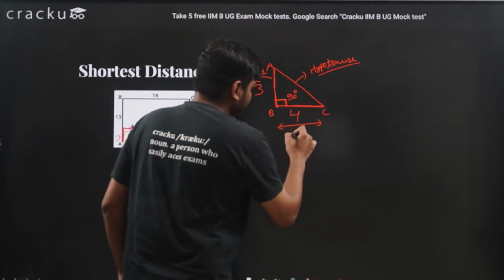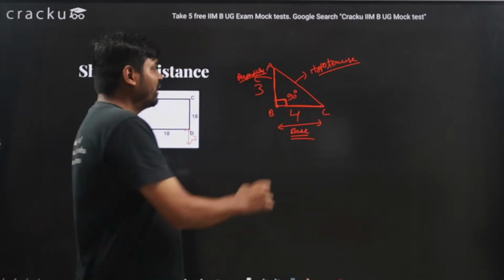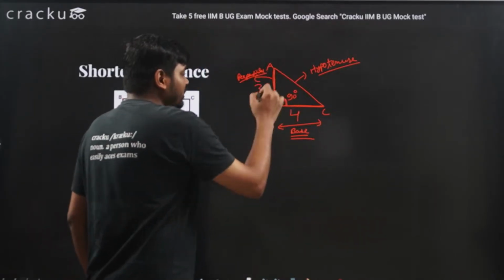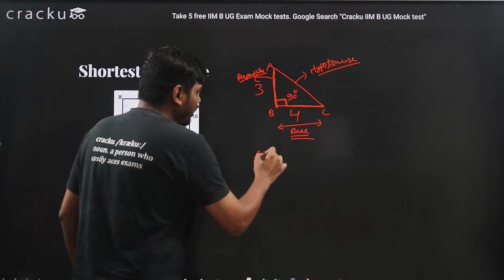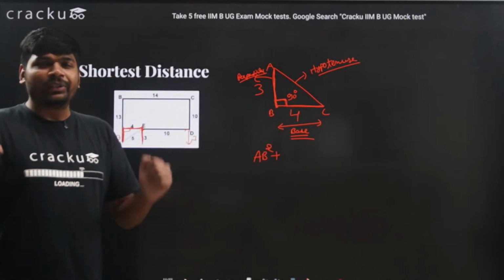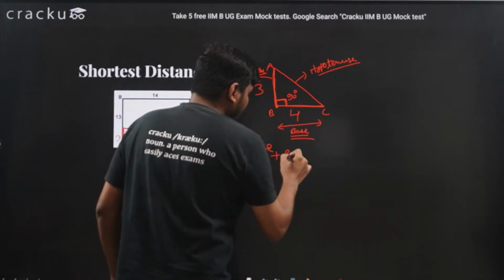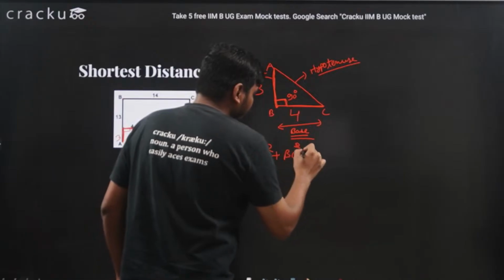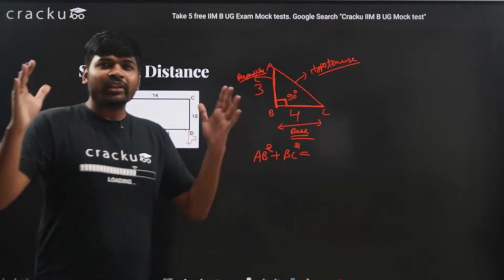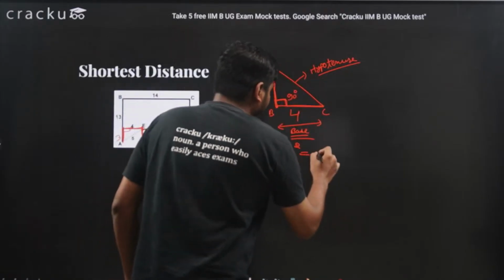So the Pythagoras theorem tells me that the perpendicular square, that is AB whole square, plus the base whole square, that is BC, is the base, so BC whole square should be equal to the hypotenuse square, that is AC square.